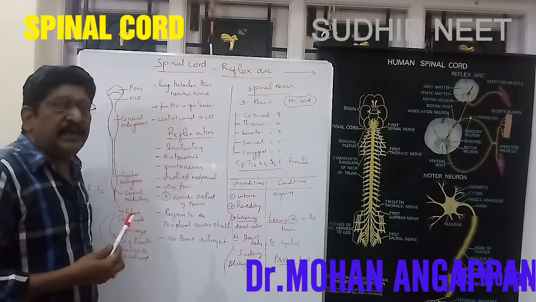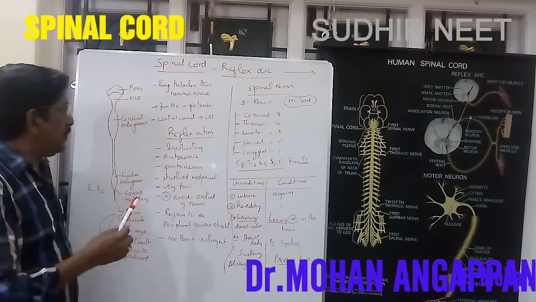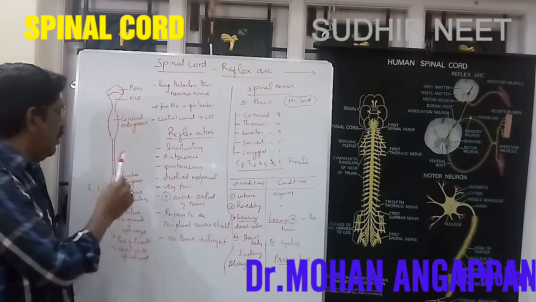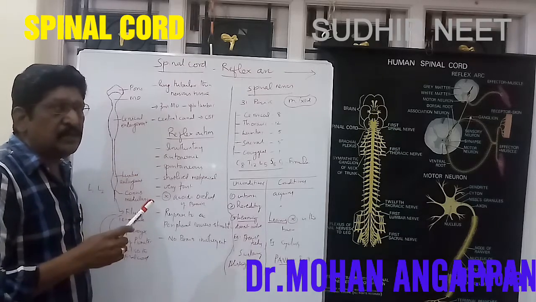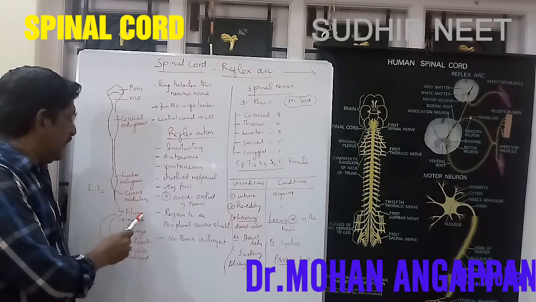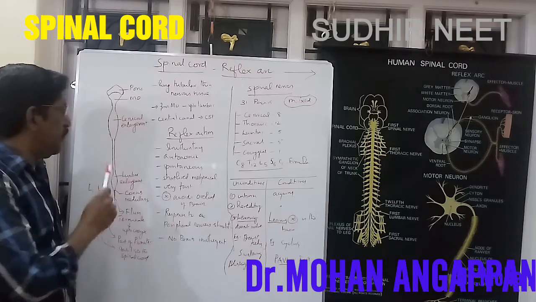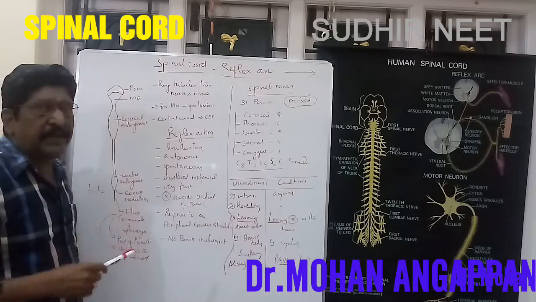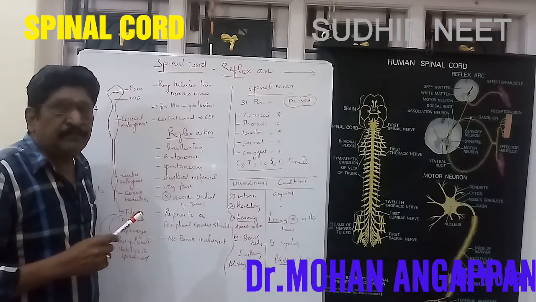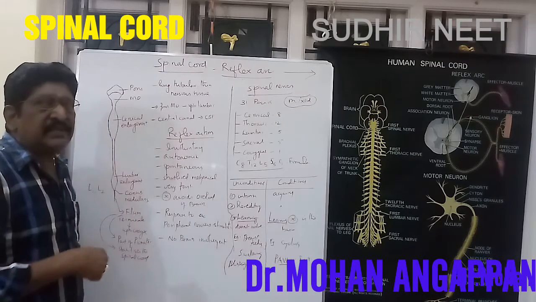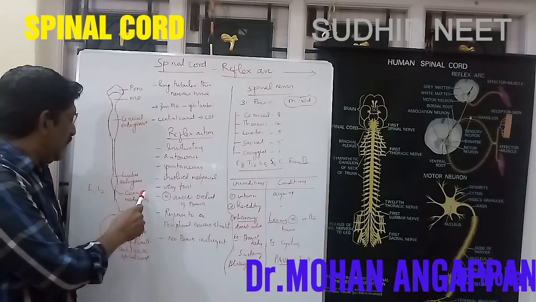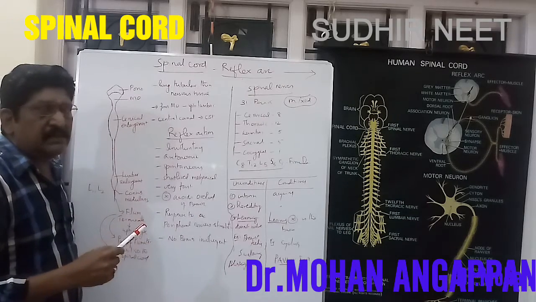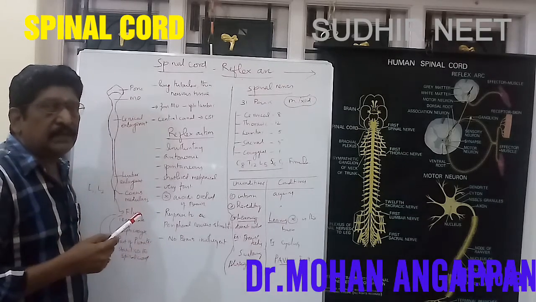There was a question in the NEET. The end part of the spinal cord is, there are four options: filum terminale, conus medullaris, medulla oblongata, pons varolii. On seeing the options, we are tempted to answer filum terminale, the terminal portion.